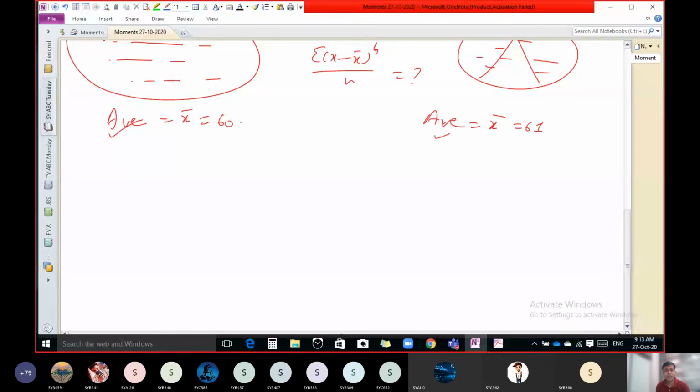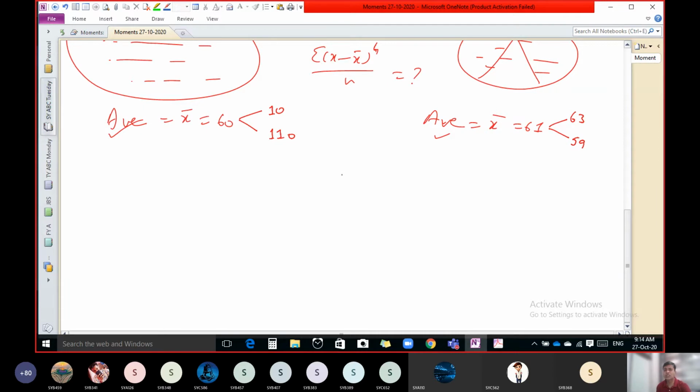See, maybe let us take two values only. The average is 60, but he scored, let us say, 10 in one match and 110 in the other. So his average is 60. Whereas this person scored 63 in one and 59 in another, and the average is 61.